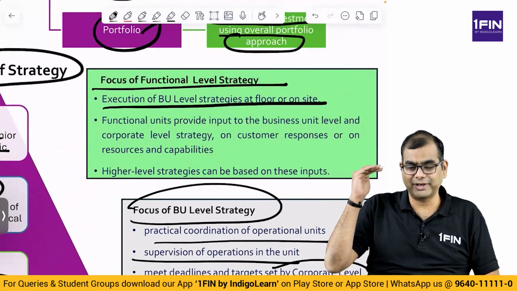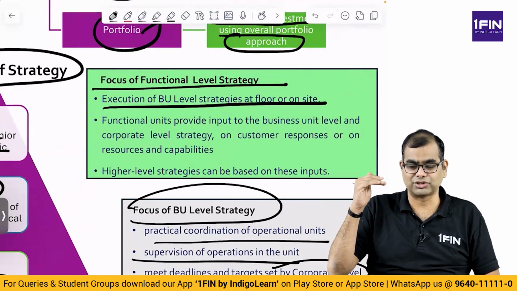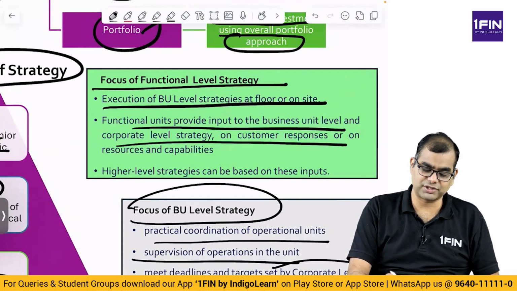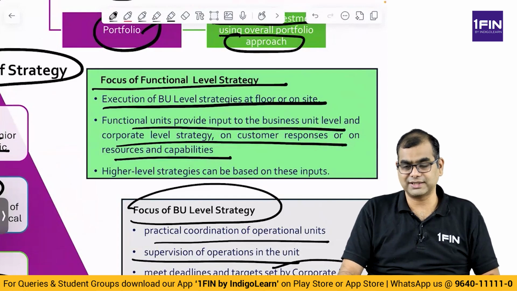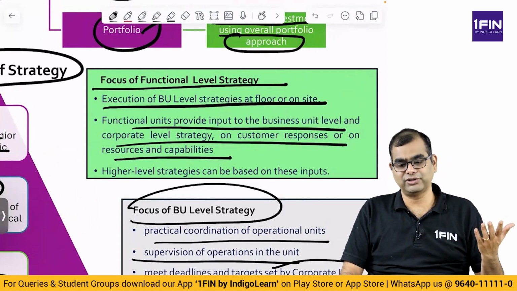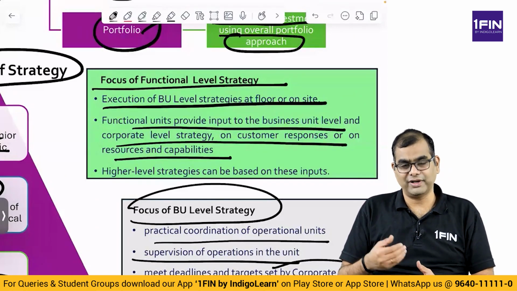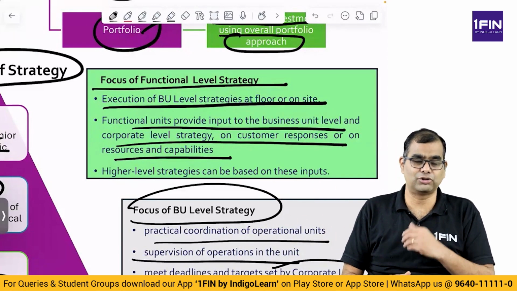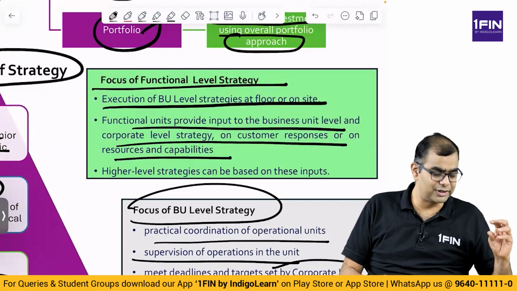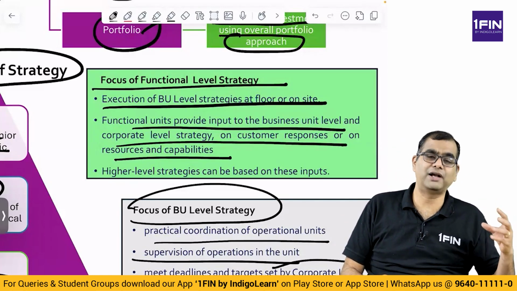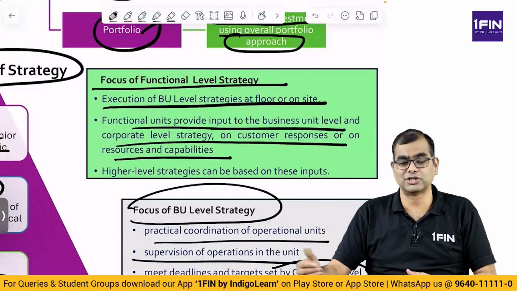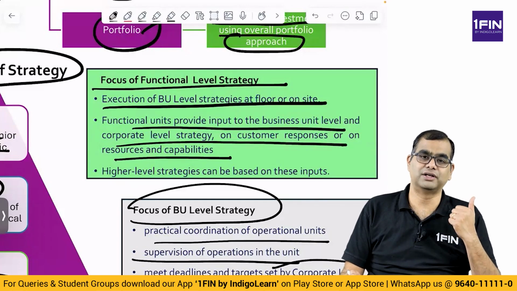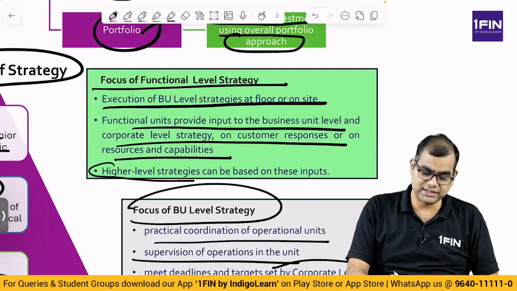Whatever your middle management tells you, or the CEO, CFO, business unit heads tell you, you have to implement that. The functional units provide input to the business unit level and corporate level on customer responses or on resources and capabilities. That is, the plant will say, sir, you want to achieve 1,000 crore revenue, but we don't have capacity. Or we have produced a new product, but the customer is saying the product is not good. Your marketing and sales team will come back and say the customer wants something different. Or you will say that this kind of new plant will require these clearances, please go and do all of those. So they will have feedback from the market and other stakeholders, and they will pass it on to the SBU level and the corporate level. And higher level strategies can be based on these inputs.